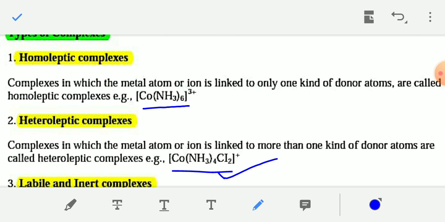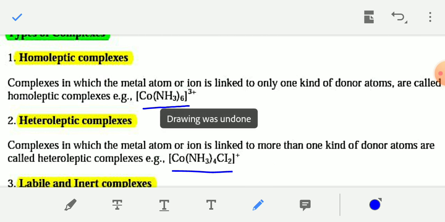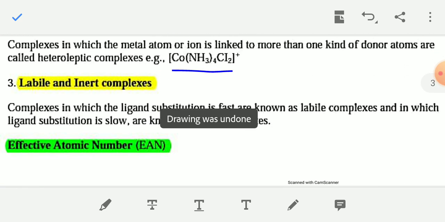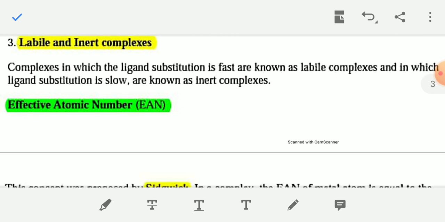Complexes in which the central metal atom or ion is linked to more than one kind of donor atom are called heteroleptic complexes. Complexes in which ligand substitution is fast are known as labile complexes, and those in which ligand substitution is slow are known as inert complexes.